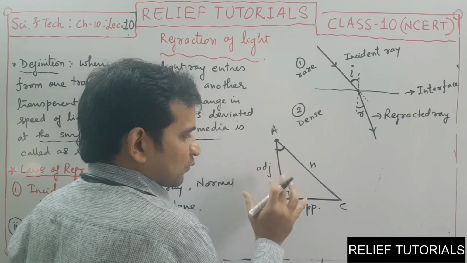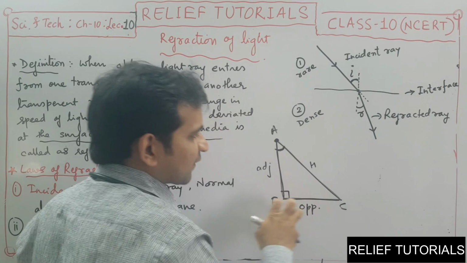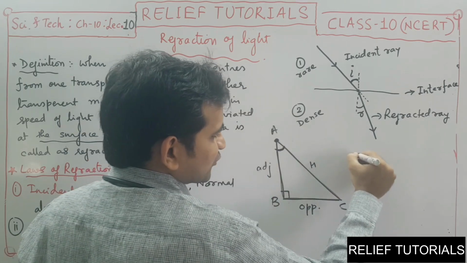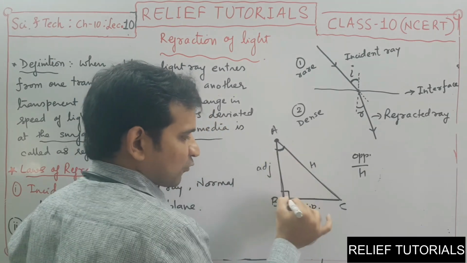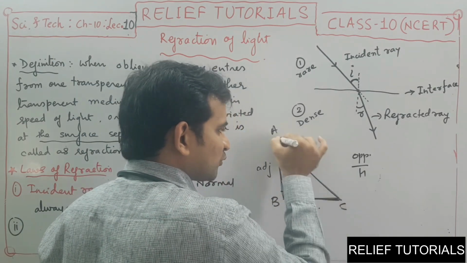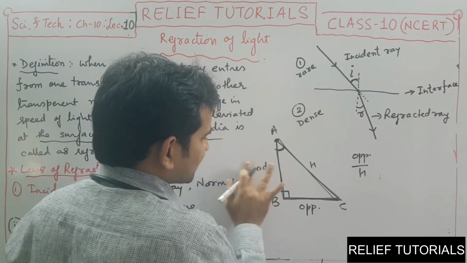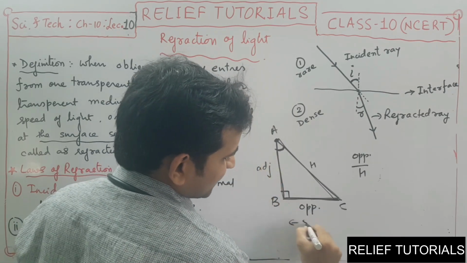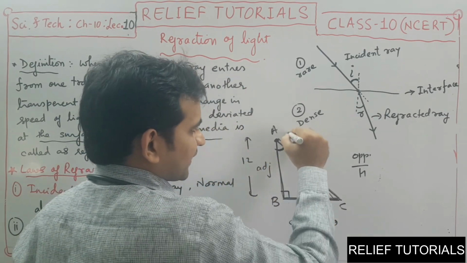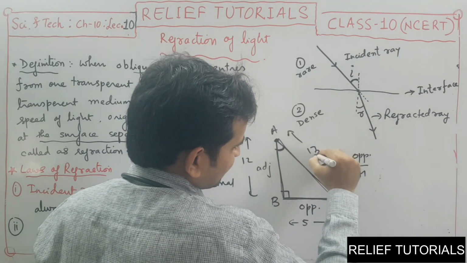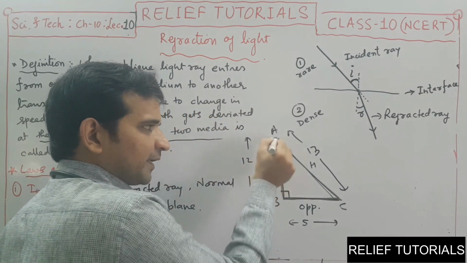Now, three different sides are there. In trigonometry, the ratios are formed like this. Consider the ratio of the measurement of the opposite side to the hypotenuse. Let us say the measurement of BC is 5, AB is 12 and AC is, let us say, 13. Now what would be the ratio?